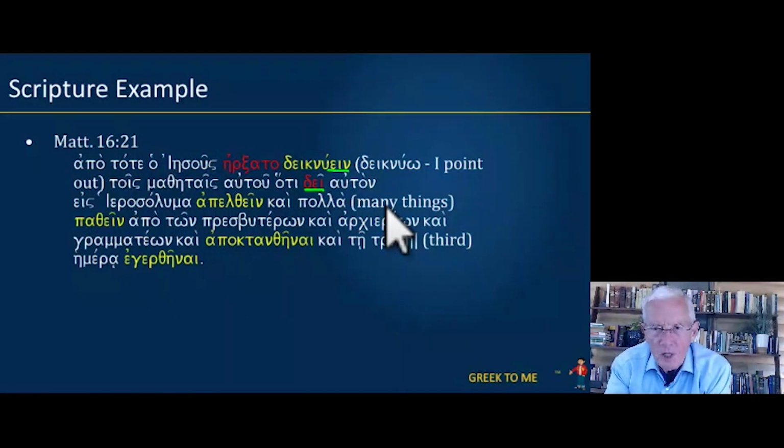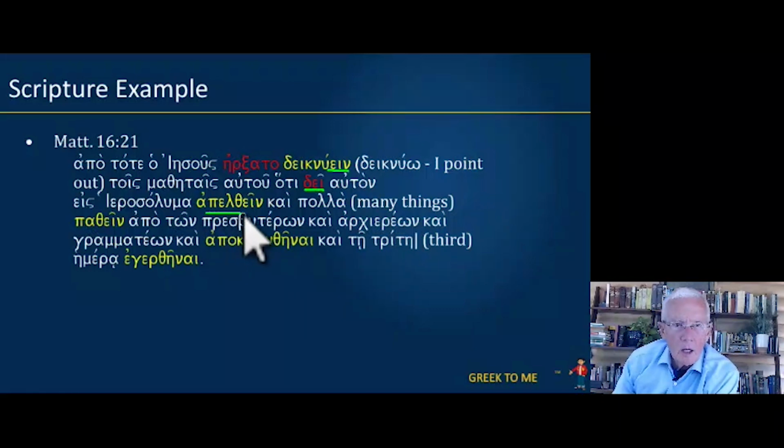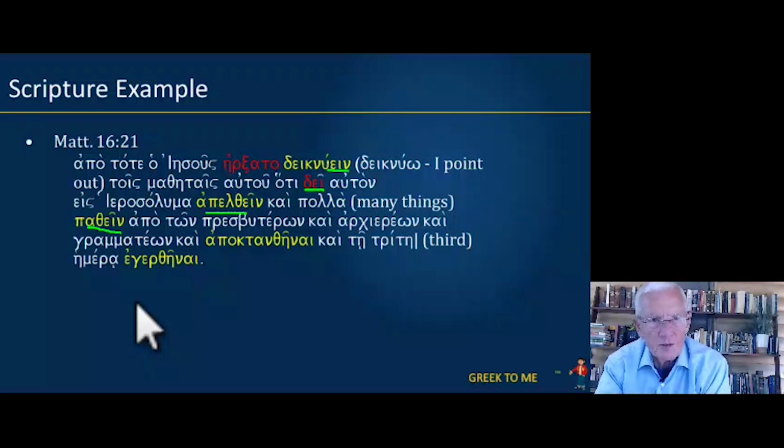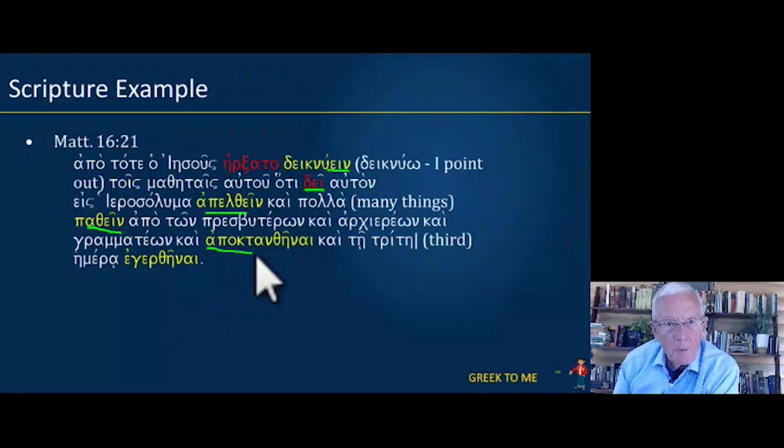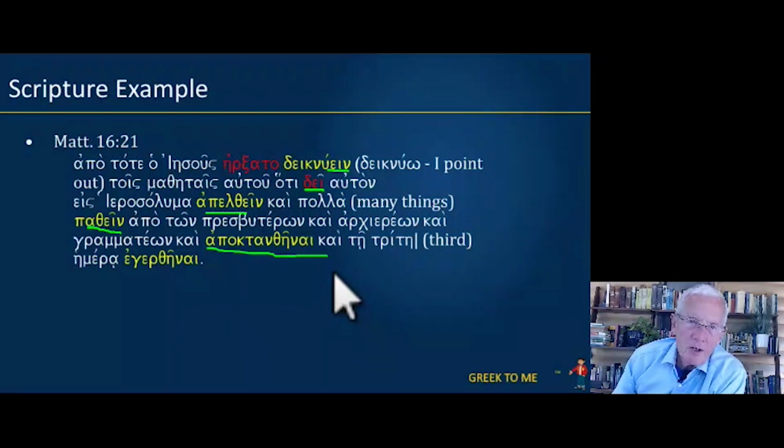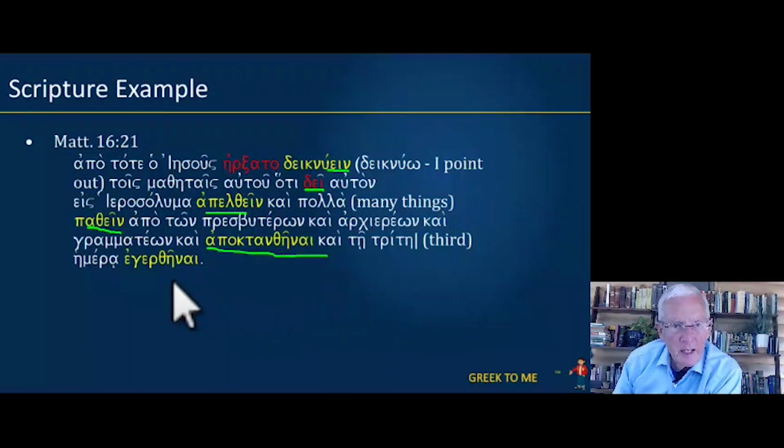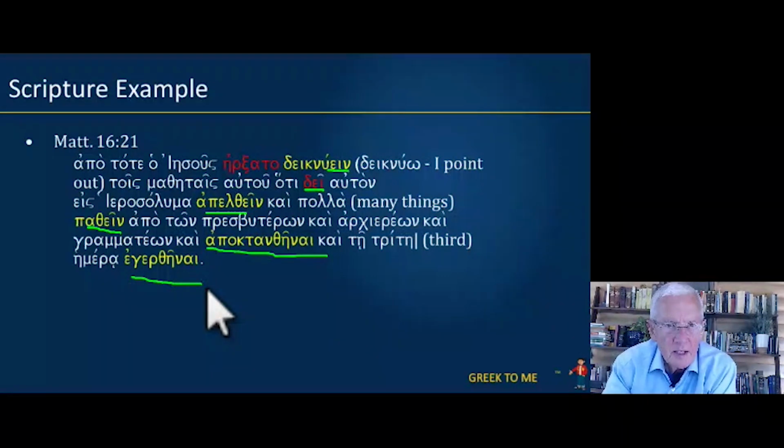And then auton is the subject. So it was necessary for him, apelthein, to depart to Jerusalem, and pathein, second aorist active infinitive, to suffer many things from the elders and high priests and scribes. Kai apoktanthenai, first aorist passive infinitive, to be killed. And on the third day, egerthenai, first aorist passive infinitive.